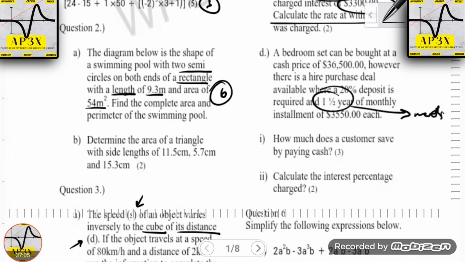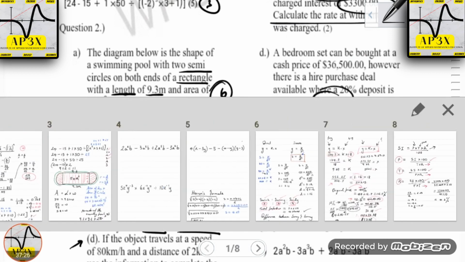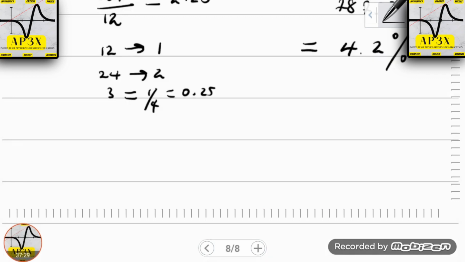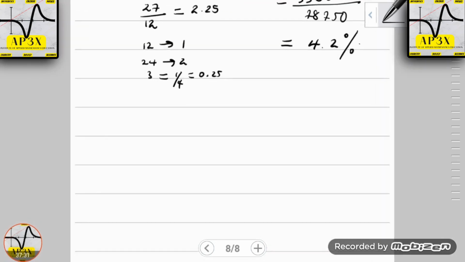So for this particular bedroom set, maybe the customer didn't actually have the full $36,500 to pay for the bedroom set. So they decided to take the deal and say, hey, pay 20% of the value of the bedroom set. So by starting the question here, we have to look at the fact that, say here, 20%.